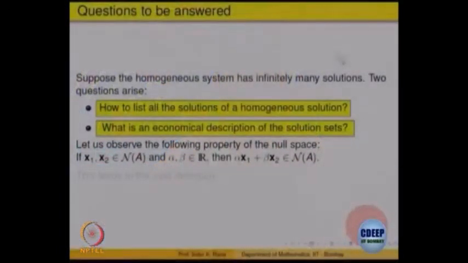So, let us observe something: if x1, x2 are solutions of the homogeneous system Ax = 0, then alpha x1 plus beta x2 also is a solution.